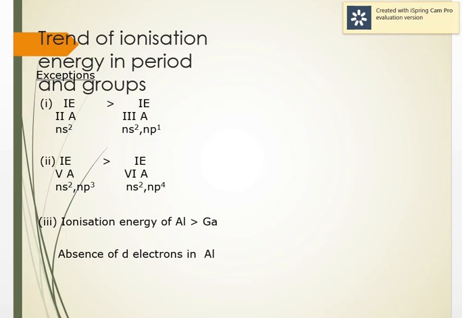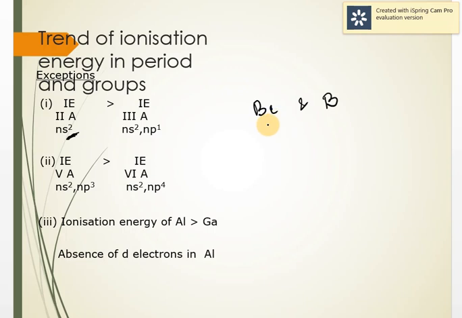But there are some irregularities. For example, if we compare group 2 and group 3. Now if you can see here, group 2, it is ns2, while group 3 it is ns2 np1. So here you can see ns2 it is completely filled. So whenever we have completely filled shells and subshells, they are more stable. So now if I give you a question, if I ask you out of beryllium and boron, which will have less ionization energy.